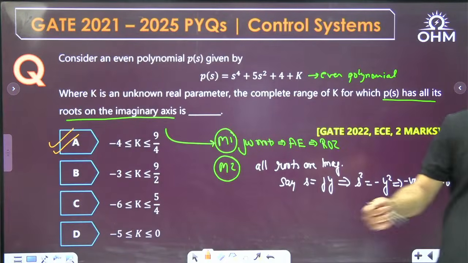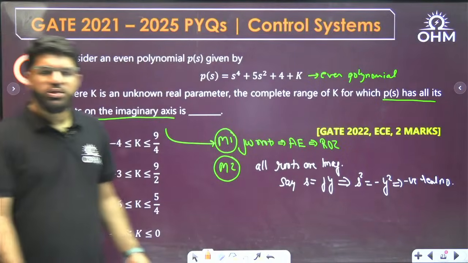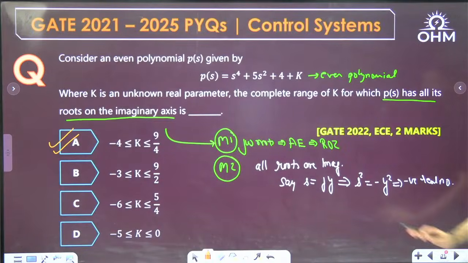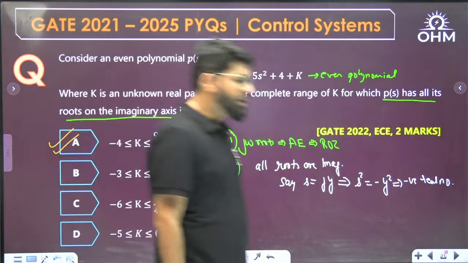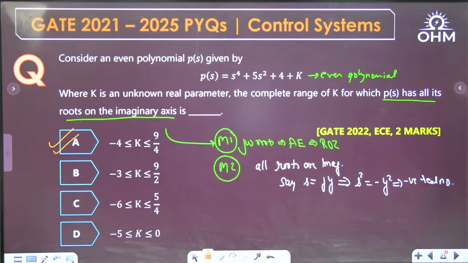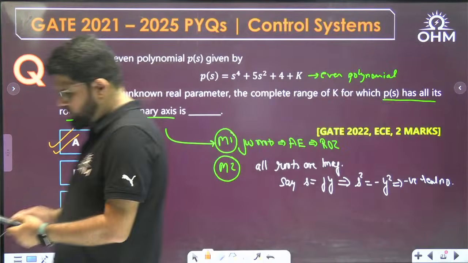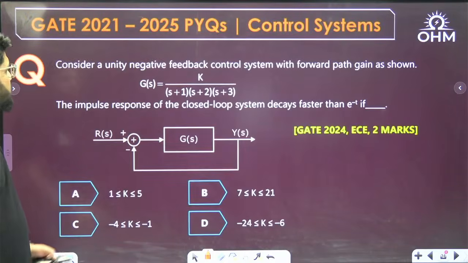By the quadratic equation logic, the question is finished. But yes, you can try it by Routh-Hurwitz. That concept and the auxiliary equation will have to come. That I leave to you. That is the regular method. But I just wanted to show you a simple technique for going ahead with this question. Okay, all right. Then I'll have the next question here.